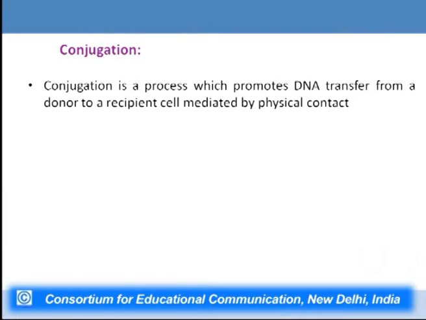Now, what is conjugation? Conjugation is primarily a process which promotes DNA transfer from a donor cell to a recipient cell, and this is mediated by physical contact. So whenever conjugation occurs between two bacterial cells, a physical contact is essential. If there is no physical contact, conjugation cannot occur.